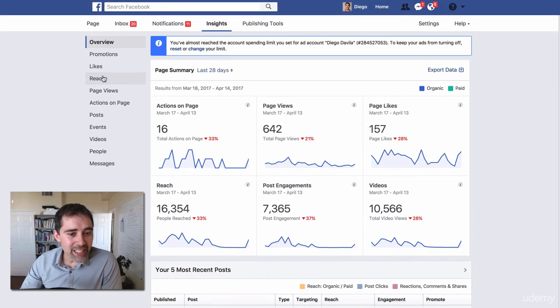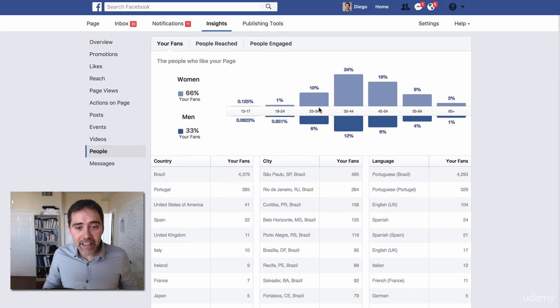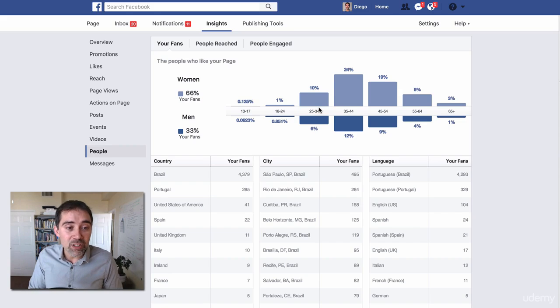So the first thing I want to explore with you is people. If you see the left menu, you have people here. Click on that. And here is money, guys. This is important because here we have your target audience. This is information about your fans, about the people that are visiting your Facebook page, and the people that are engaging with your posts specifically.